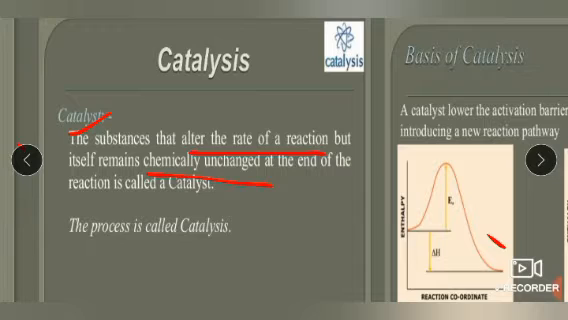Catalysts are those substances which can increase the rate of reaction. Sometimes a reaction is very slow and takes too much time, so at that point we need to use a catalyst to increase the rate of reaction. On the other hand, sometimes a reaction is very fast, so we need to use a catalyst which can decrease the rate of reaction. All those substances which alter the rate of reaction are called catalysts, and the process is called catalysis.